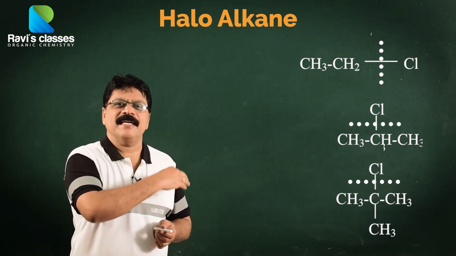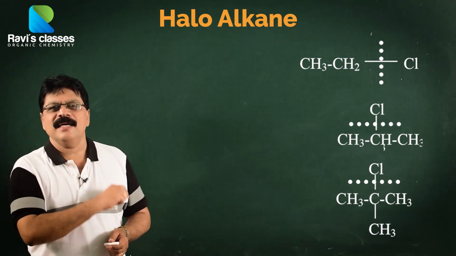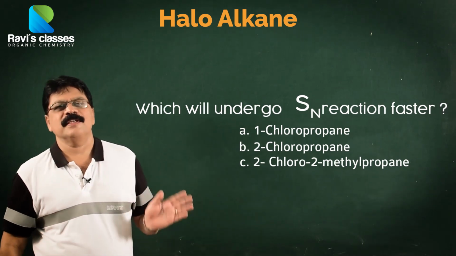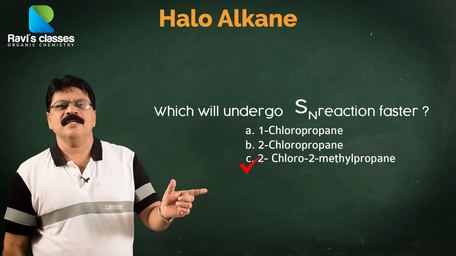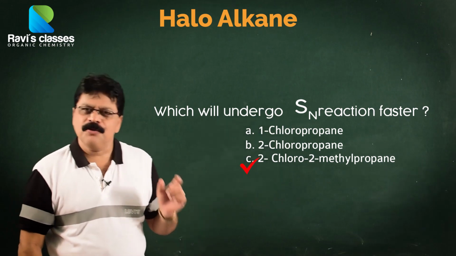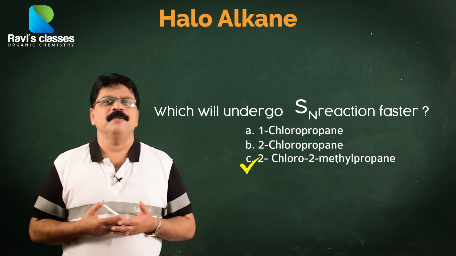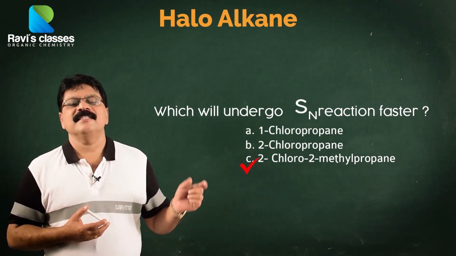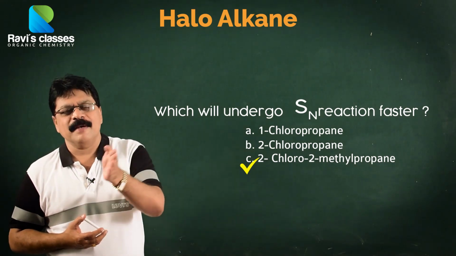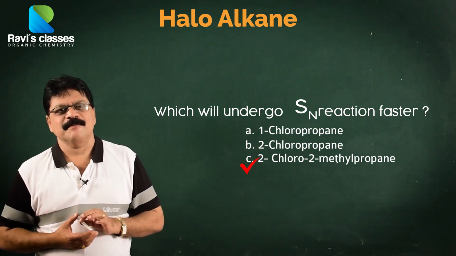Therefore, OH minus can come and attack it very easily, and subsequently we get the product very easily. So which haloalkane undergoes nucleophilic substitution reaction fastest? A tertiary haloalkane undergoes nucleophilic substitution reaction fastest. Suppose you get a question: which among the following undergoes nucleophilic substitution reaction fastest? 1-chloropropane, 2-chloropropane, 2-chloro-2-methylpropane. The answer is simple. It is 2-chloro-2-methylpropane because it is a tertiary. Here the C-Cl bond will break very easily because it results in the formation of a more stable carbon cation. Once a carbon cation is obtained, OH minus can attack it very easily, and therefore the reaction takes place fastest here.